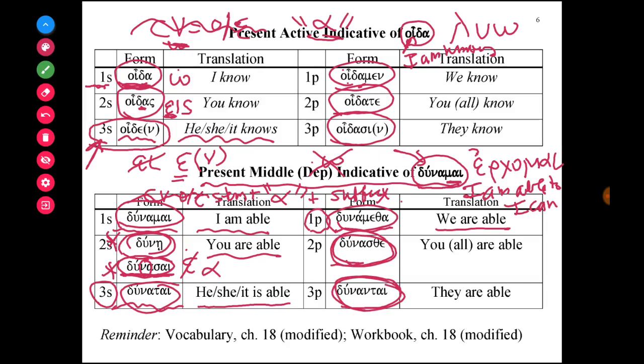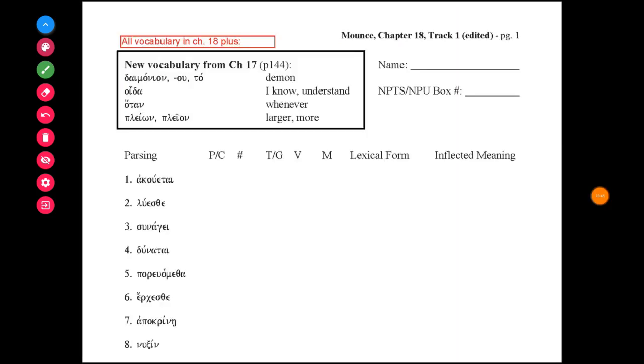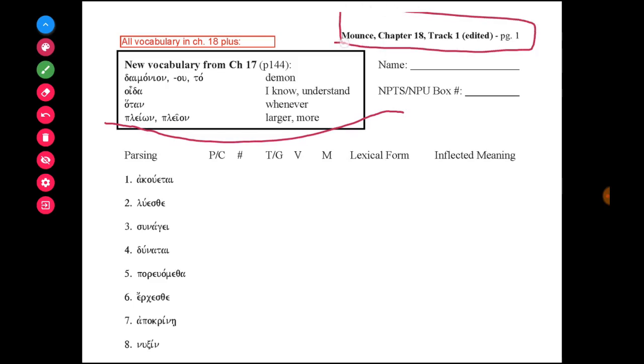Please memorize them. And lastly, just a friendly reminder that because we skipped chapter 17, you have a modified homework. So please use the modified homework that's in your study guide. Print it out, do all your homework on the modified homework sheet, scan it, and then upload it to Canvas to submit it. And notice that you also have a modified vocabulary list. You are to learn all of chapter 18 vocabulary, and also part of chapter 17.